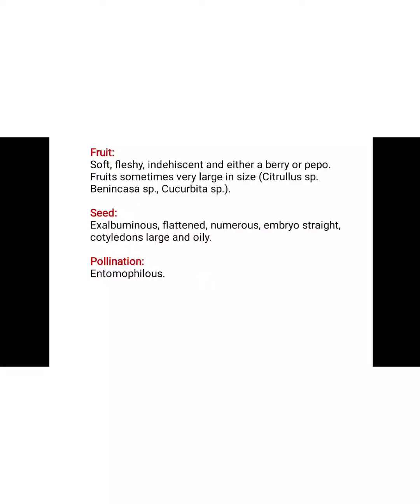The fruits are very soft, fleshy, indehiscent, and either a berry or pepo. Fruits are sometimes very large in size in Citrullus species and Benincasa species in the Cucurbitaceae family. Next, the seed is exalbuminous, meaning non-endospermic, flattened, numerous, the embryo arrangement is straight, and the cotyledons are light and oily. Pollination is entomophilous, which means by insects.